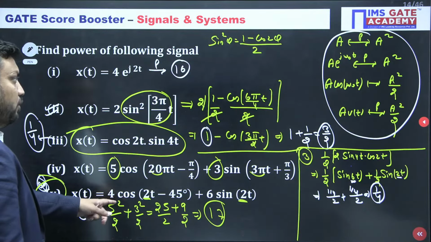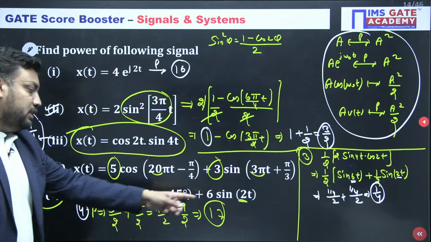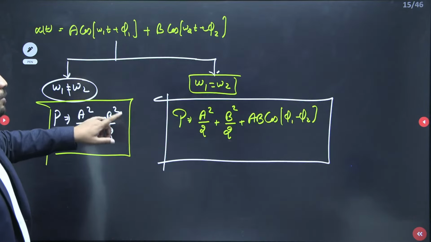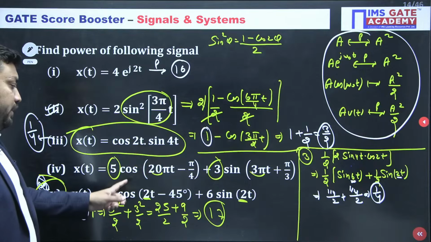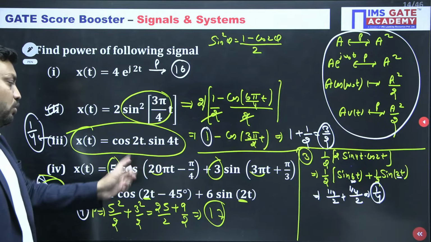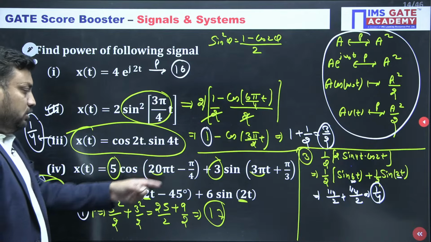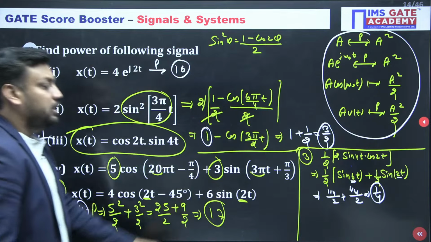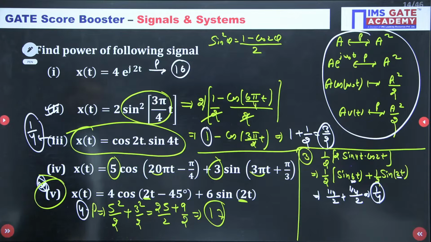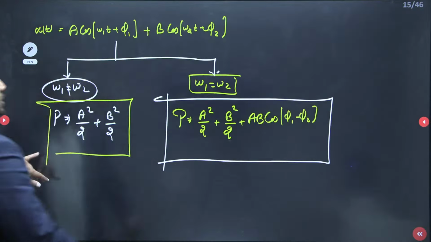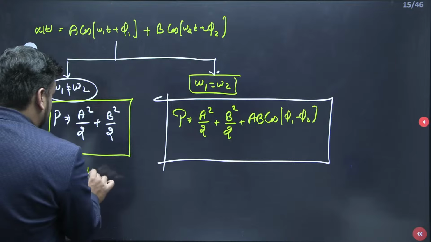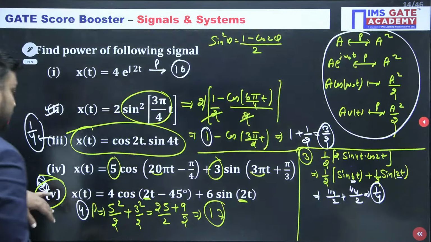In the last question, the problem is the 2 frequencies are the same, and whenever the frequency is the same, both should be in the same phase, both should be in sin or cos. So I should make both cos. This is already cos. Can I make this cos? Yes, I know how to convert sin to cos. So I am just rewriting my question again here, because the last slide doesn't have space.